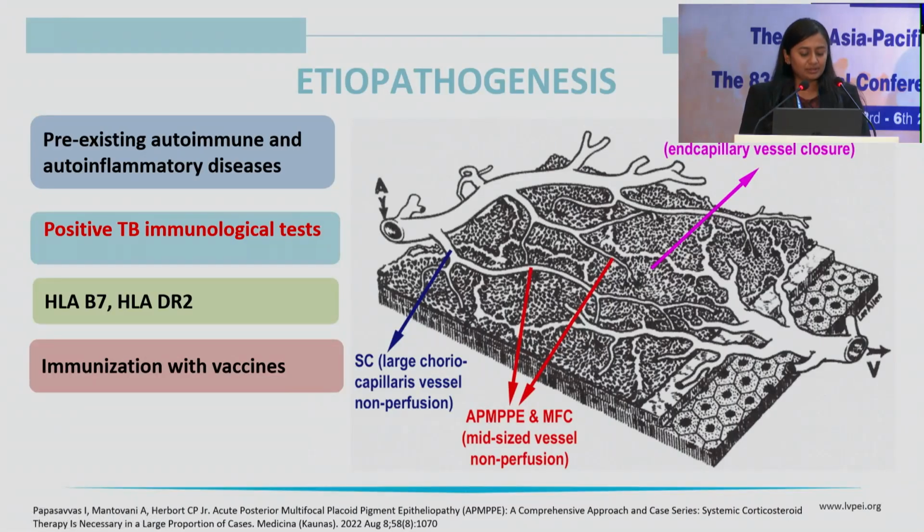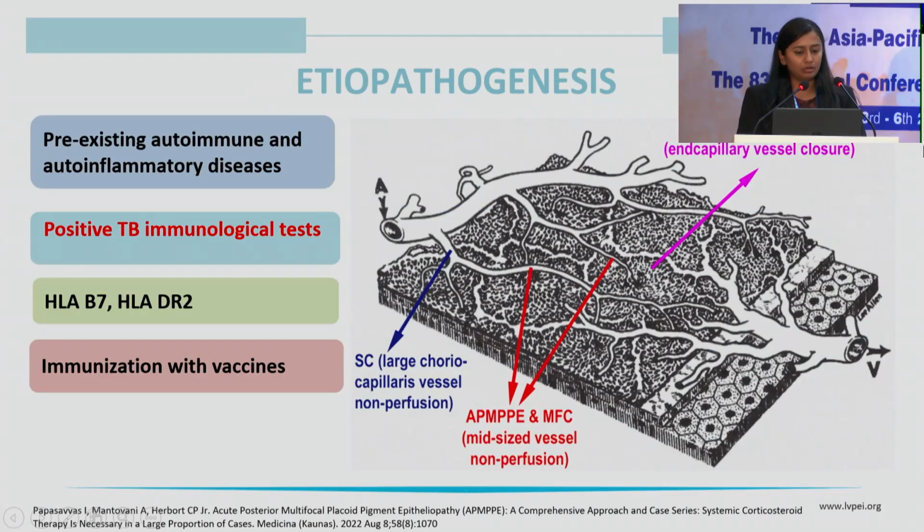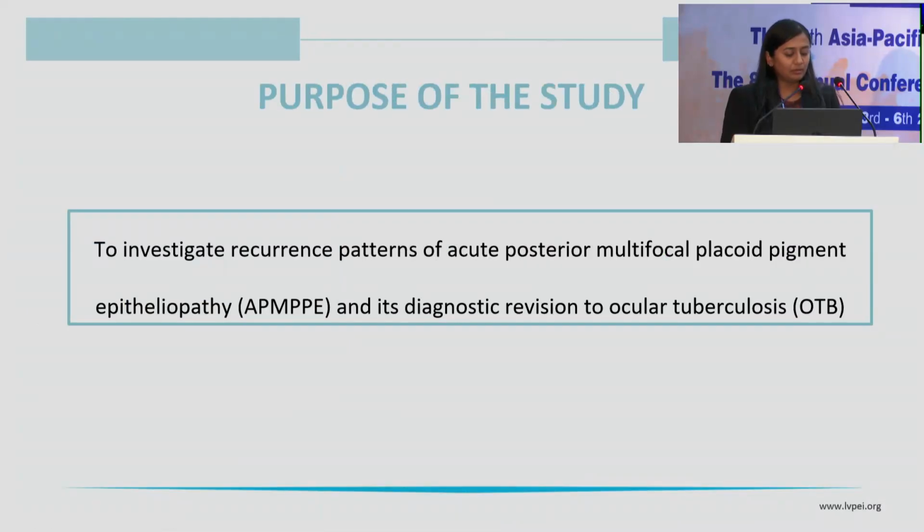The pathogenesis is not known. Pre-existing autoimmune and autoinflammatory diseases are known. A positive TB immunological test has also been reported, and HLA-B7 and HLA-DR2 have also been reported. In addition, numerous cases have shown an immune-driven nature, because AMPPE is known to occur post-immunization also. So with this, I move on to the study.